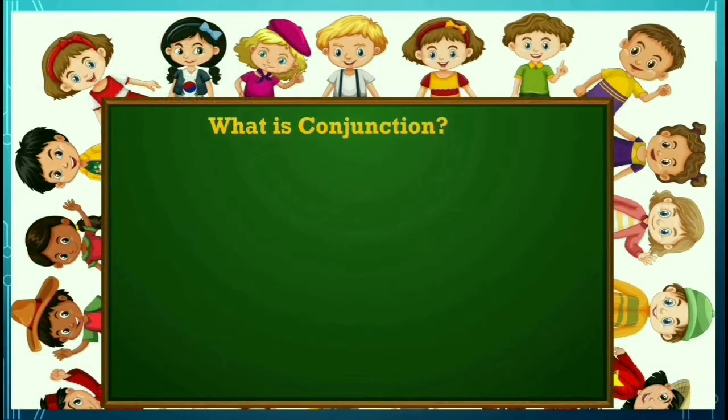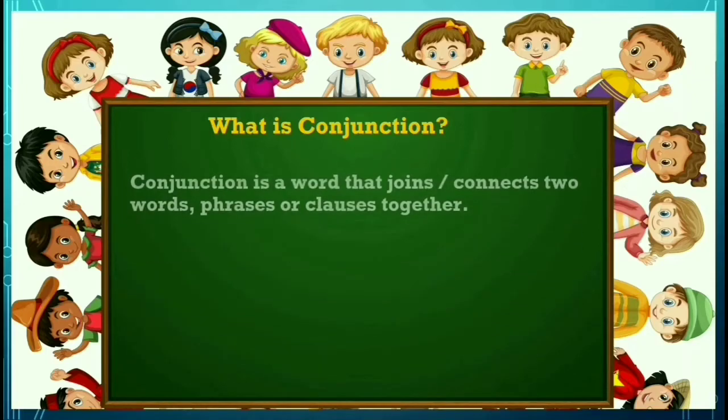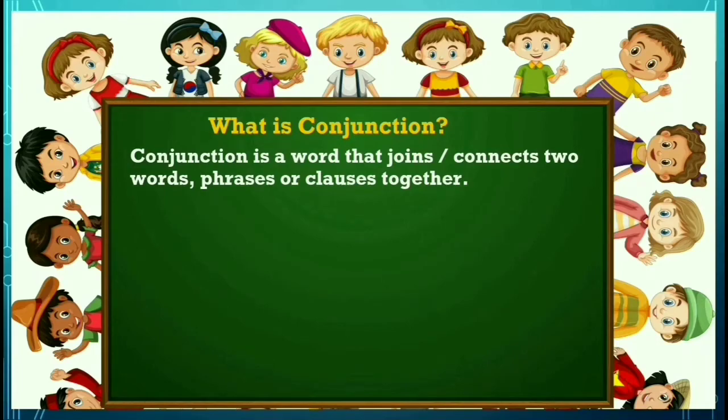So children, do you know what a conjunction is? Here the title is conjunction, junction. The word junction means what? The place which connects two places. So here conjunction means likewise. A conjunction is a word that joins or connects two words or phrases or clauses together. So that word will be called a conjunction.